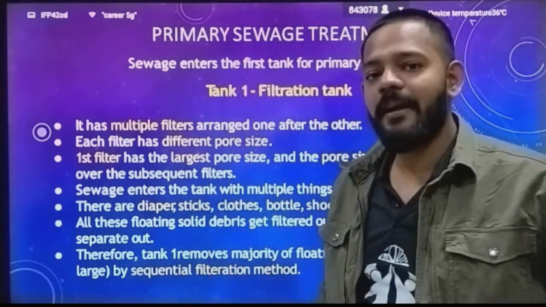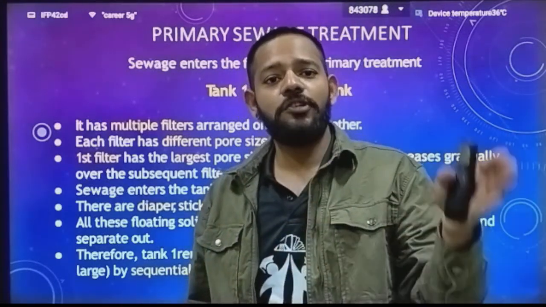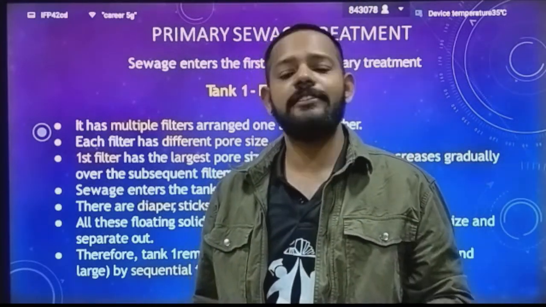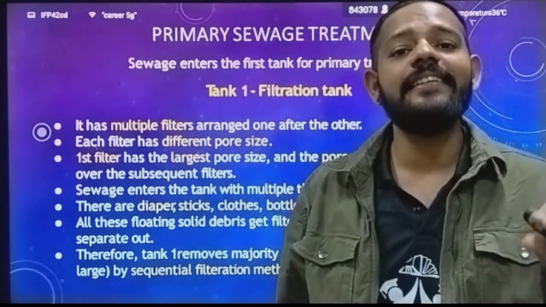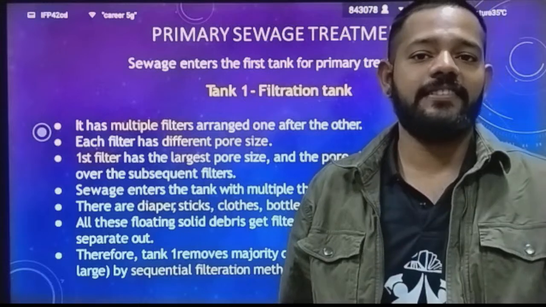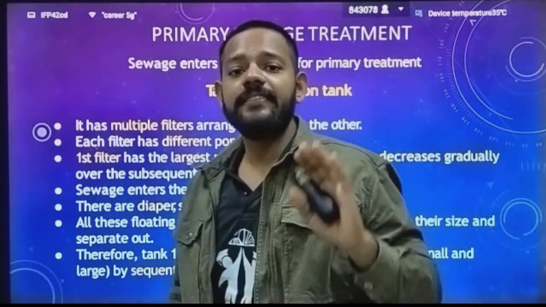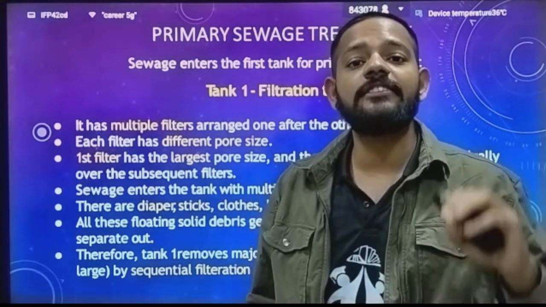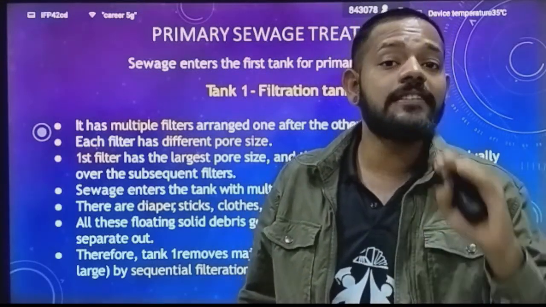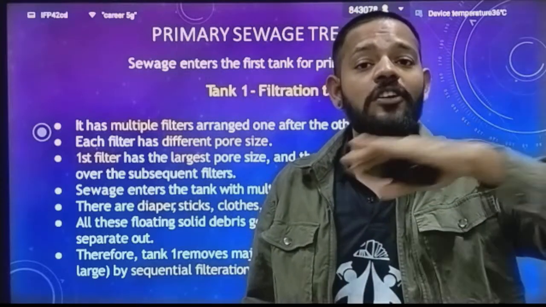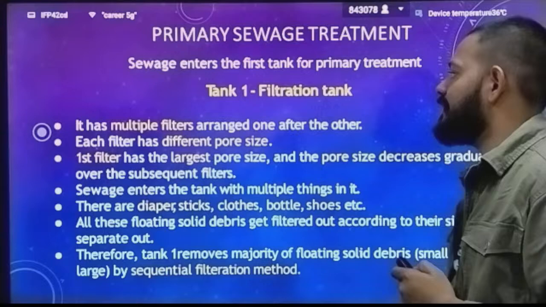Okay, the sequential filter method is nothing but your 10 filters arranged by size, and the sewage goes through them one after another. Simple filtration is a simple process, just like filtering tea through different filters. Okay, so that is the filtration tank. In this, we are removing the suspended solids, the suspended waste which cannot dissolve in the water, which is floating on the surface of the water. So that is your tank 1, the filtration tank.